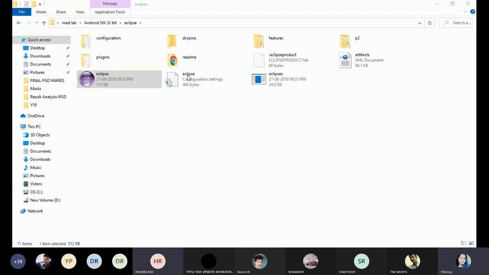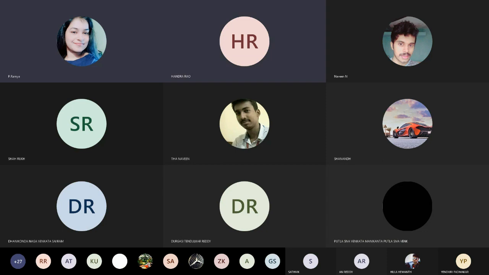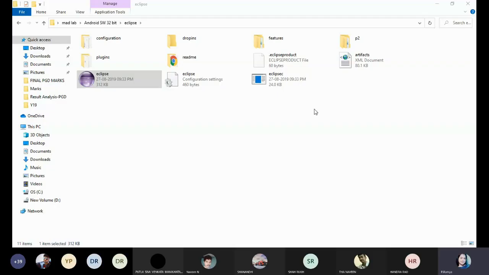The screen is not on. Do we need to configure anything on that, ma'am? Wait, I will. Is it visible now? The select a workspace dialog box. Is it visible now? No, ma'am. Okay, 1 minute. I think at a time only one screen is displaying.